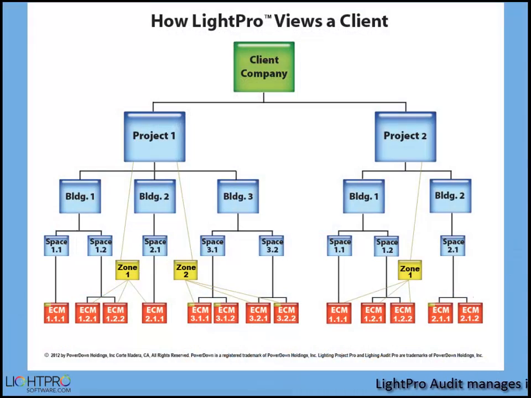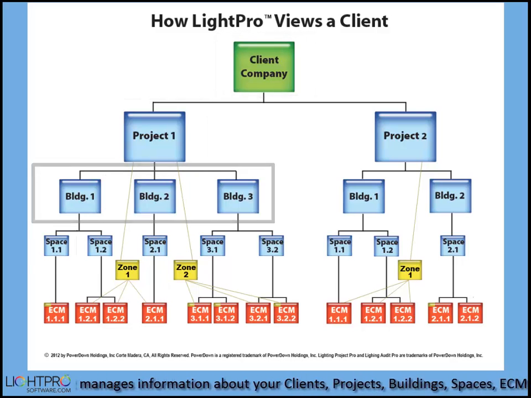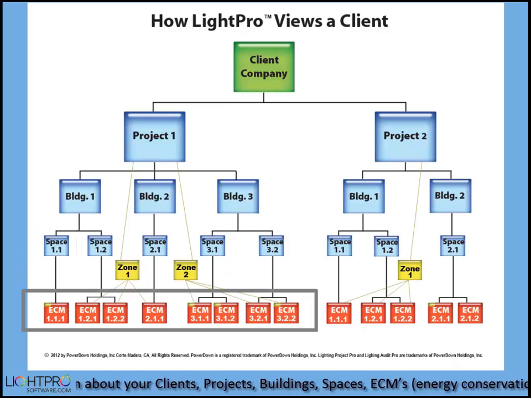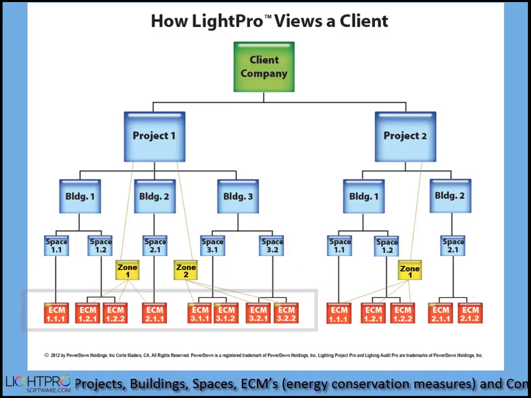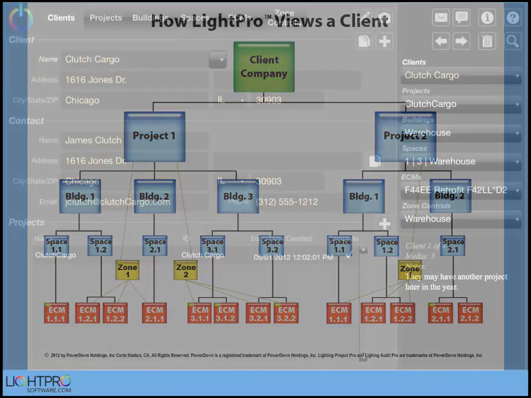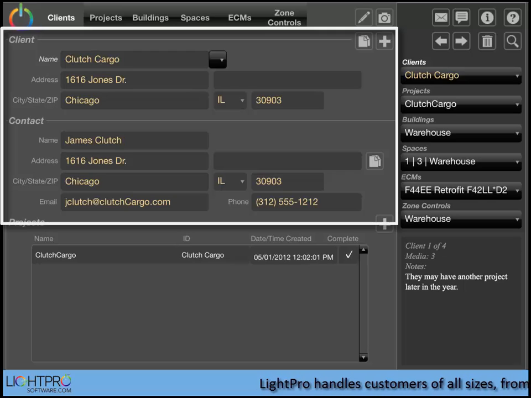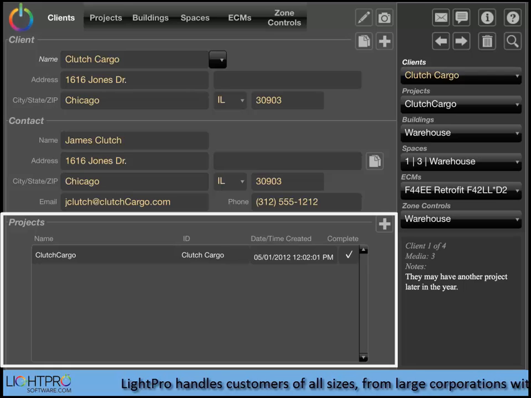LightPro Audit manages information about your clients, projects, buildings, spaces, ECMs or energy conservation measures, and control zones. The client screen is used to record basic address and contact information about your client and an enumerated list of all the active projects for that client.